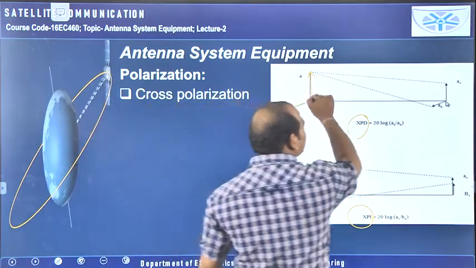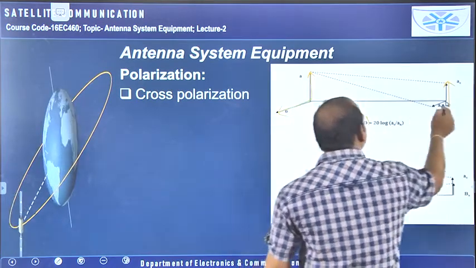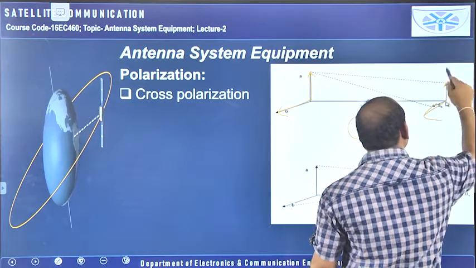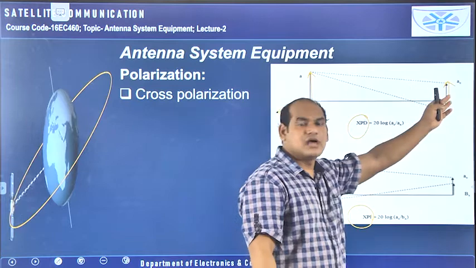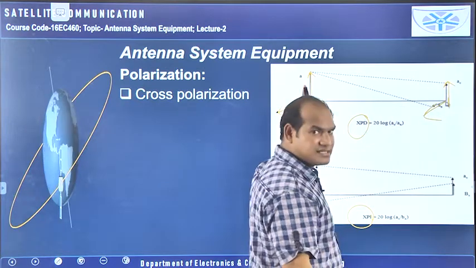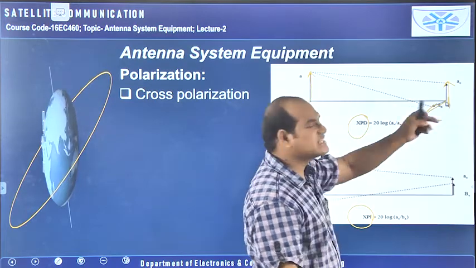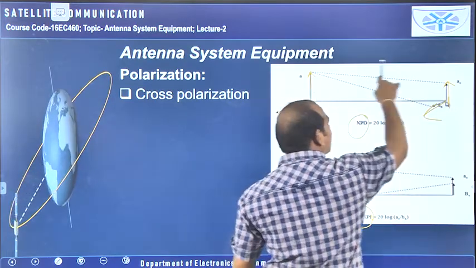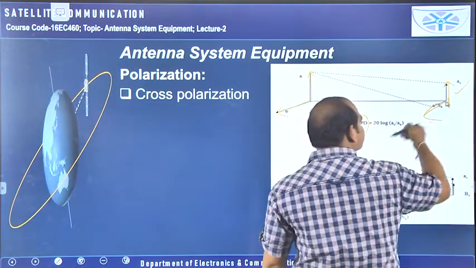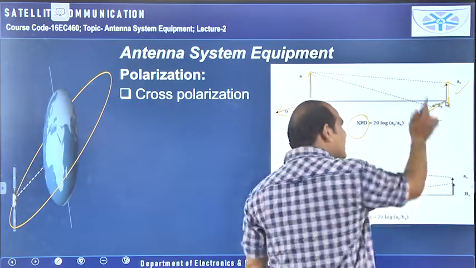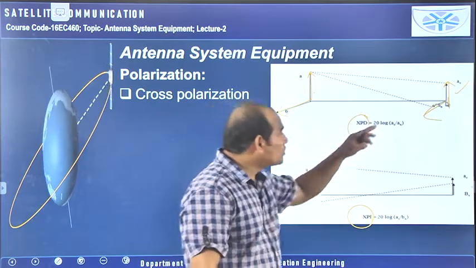Here the A vector is received. Assume only the A vector is there, and the electric field is in the direction of A. At the receiver side, we got this as it is, there is no problem. But A is also coming in the perpendicular direction of this receiving A direction, and we don't want A in that particular direction. But here also we got that. This is called cross polarization discrimination. We don't want this.